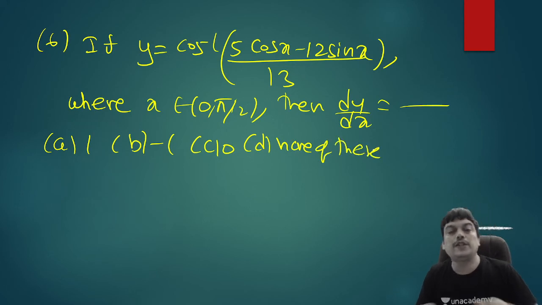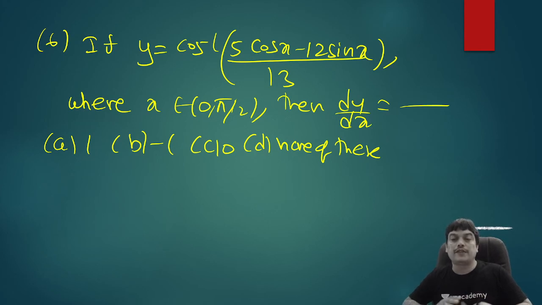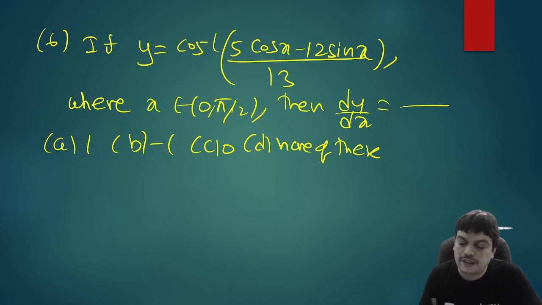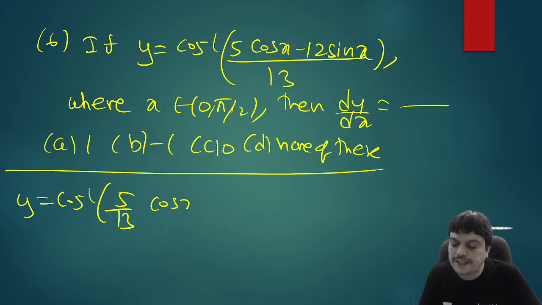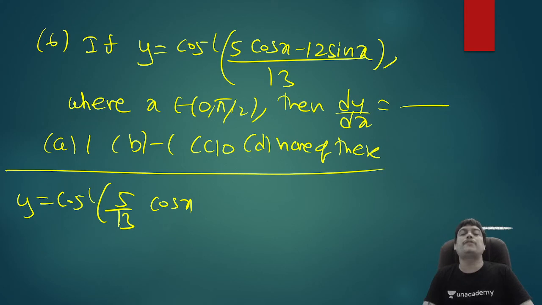Because you have cos inverse outside, it would be simple if you convert the function inside in terms of cos. So for that, what we can do here is, we have cos inverse of 5 by 13 cos x. So 5 by 13 is some number less than 1. So definitely it can be cos of some angle, because cos value lies between minus 1 to 1. You can assume that as cos of some angle.